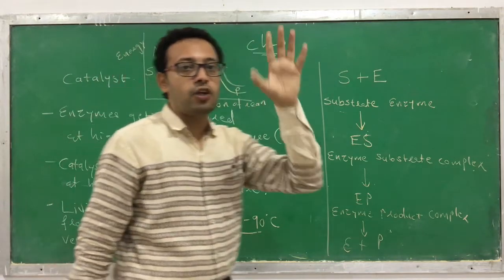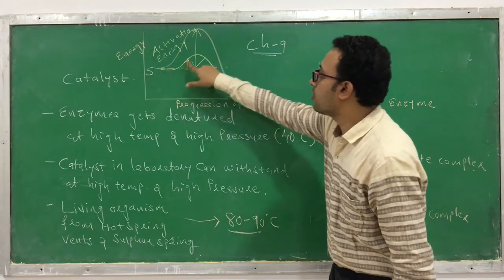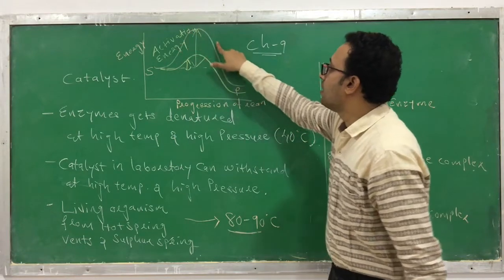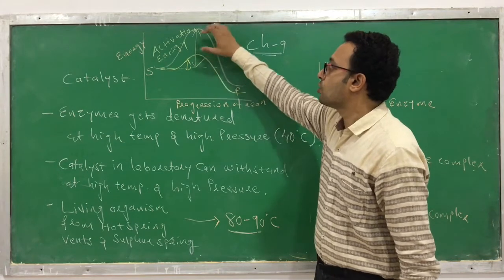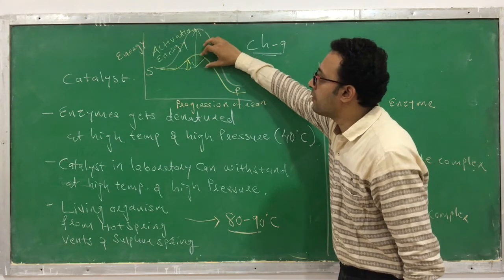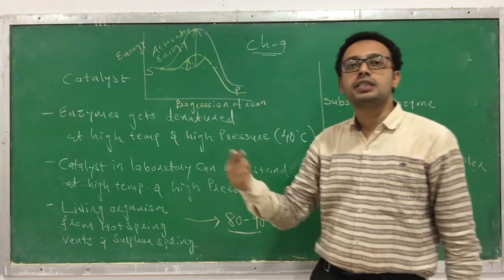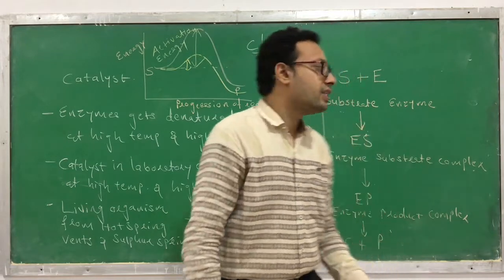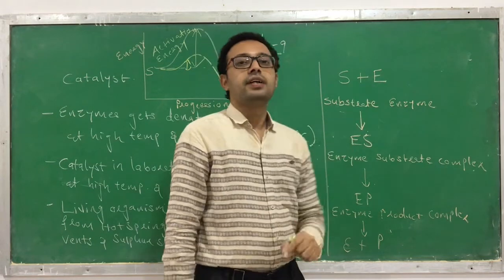The enzyme substrate complex, or the enzyme, lowers the activation energy. The yellow color indicates the activation energy in presence of enzyme, and this orange color indicates the activation energy in the absence of enzyme. So in absence of enzyme, this much energy is required to catalyze a reaction. But in presence of enzyme, only this much energy is required. So lower energy is required, and thus they increase the speed of reaction. Okay, so this is how the enzyme works, and the mechanism by which the substrate converts to a product with the help of enzyme.